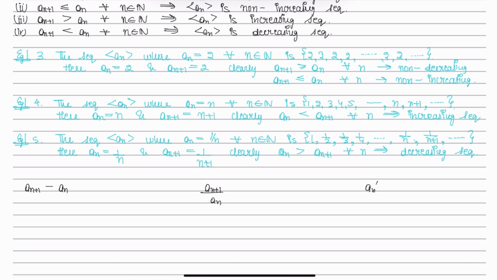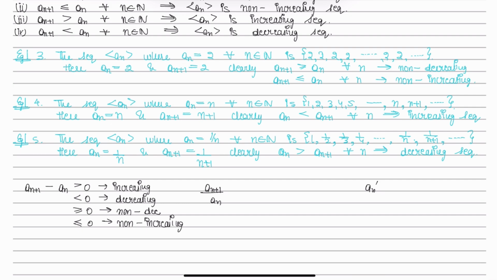If we subtract an from an plus 1, and it turns out to be greater than 0, then it is an increasing sequence. And if it is less than 0, then it is a decreasing sequence. If we can only find the inequality, greater than or equal to 0, then it is non-decreasing. And if less than or equal to 0, then non-increasing.